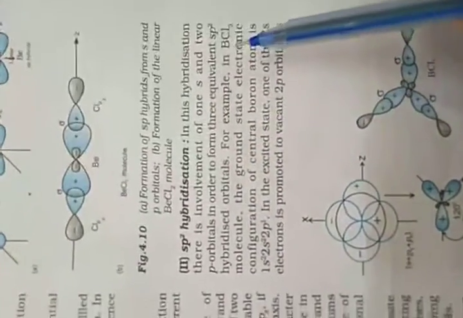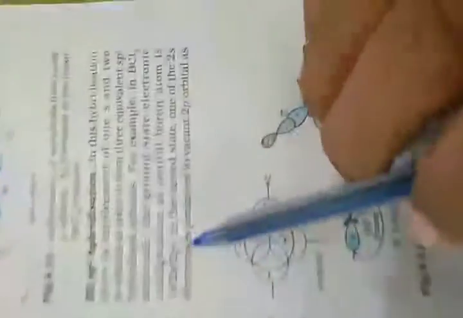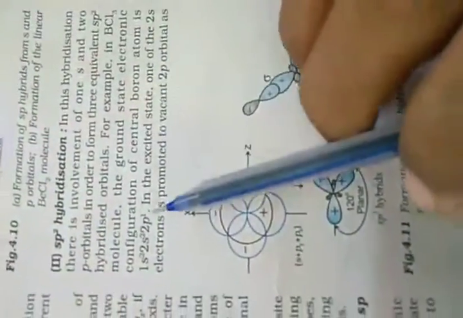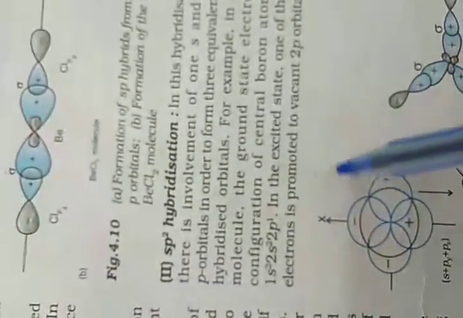For example, the BCl3 molecule. The ground state electronic configuration of the central boron atom, atomic number 5, is 1s2, 2s2 and 2p1. In the excited state, one of the 2s electrons is promoted to a vacant 2p orbital. Now you see 1s2, 2s1 and 2p2.